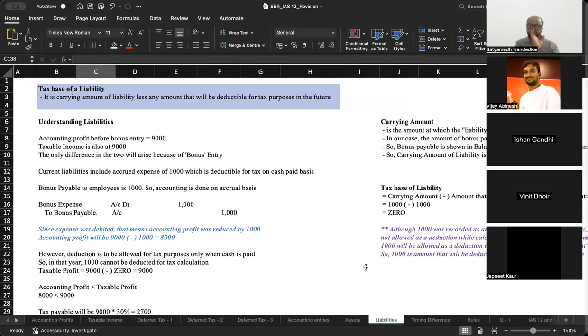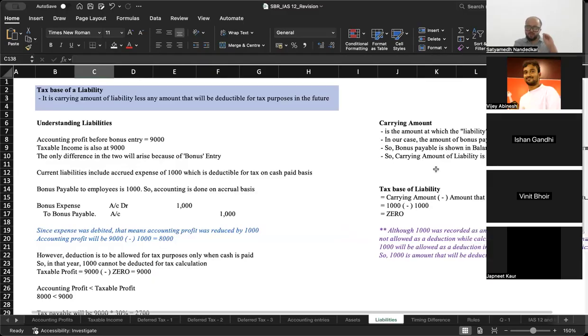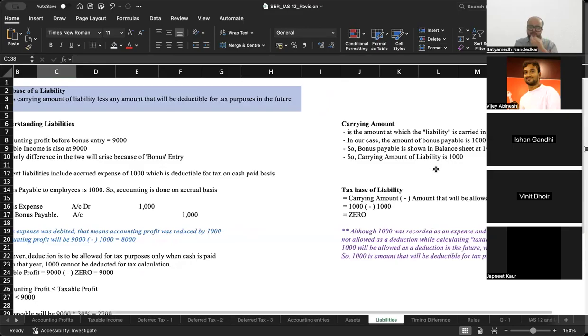In certain cases, say for example, you're talking about penalty, okay? Penalty that you have to pay for some non-compliance or for some violation. When you pay the penalty, future में आपको कोई deduction नहीं मिलने वाला. Income tax authorities don't reward bad behavior. So carrying amount 1000 होगा, amount that will be allowed as a deduction in the future 0 होगा. Why? Because you have committed a non-compliance, उसके लिए आपको deduction नहीं मिलने वाला है in the future. So tax base of a liability is carrying amount minus amount that will be allowed as a deduction in the future.